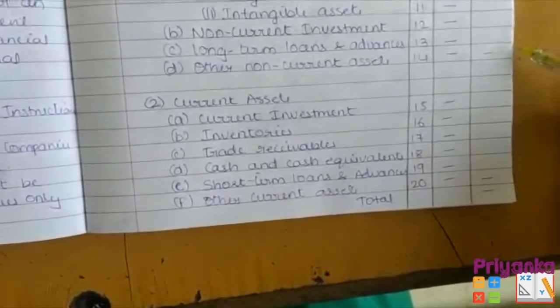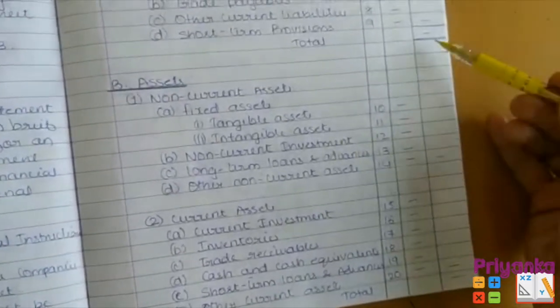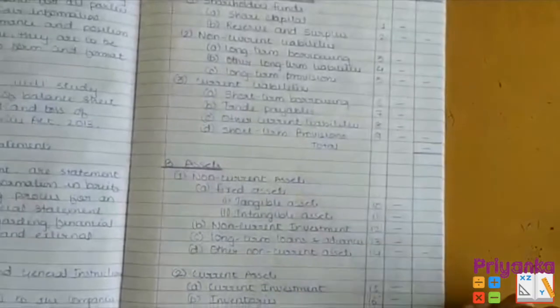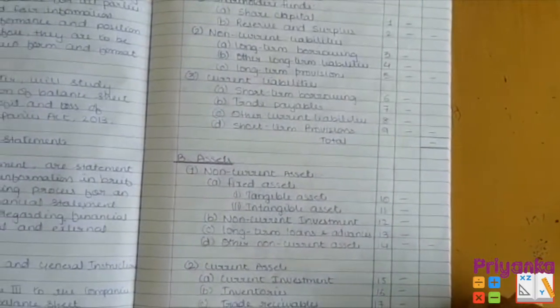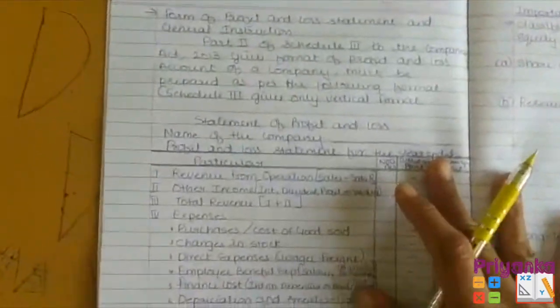Make a total and take out the balance amount. At the end, the total must tally with the liabilities. This is the same, but the format, you can't change any number of the format in this balance sheet. The same applies to the profit and loss statement.